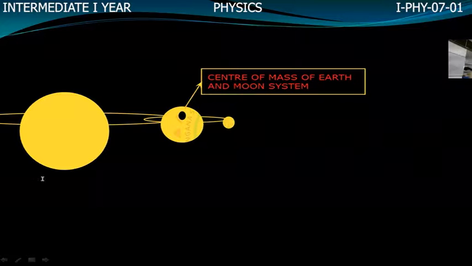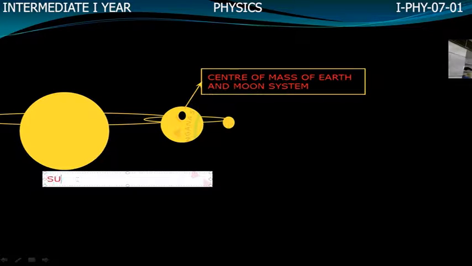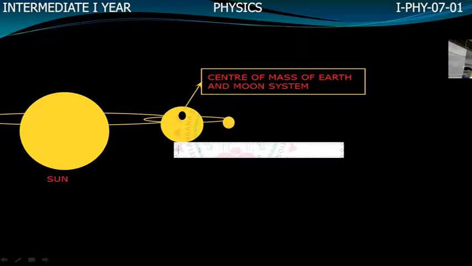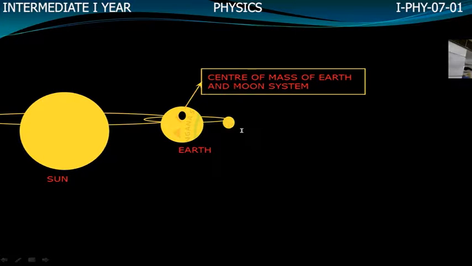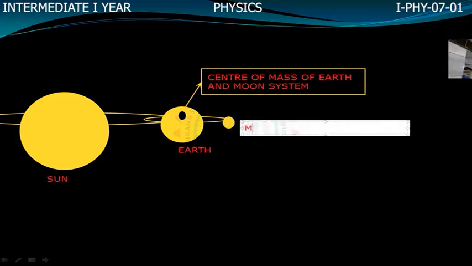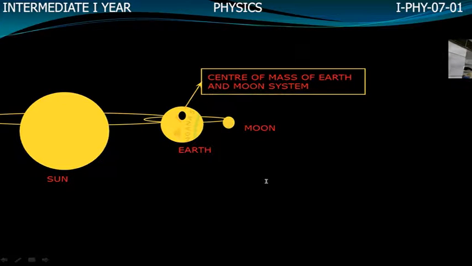Here, Sun, Earth, Moon. And if you want to explain about the concept of center of mass, if you want to score 4/4 marks, you must draw this figure.